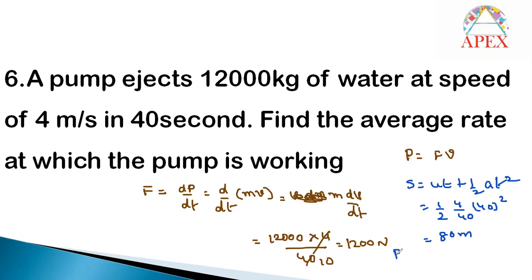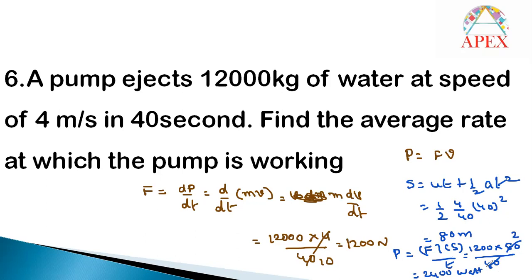Then finally, power is nothing but work by time, that means force into displacement by time. Force we calculated as 1200, displacement was 80, by time was given 40. Then it will be 2 into 1200, which is 2400 watt. And finally, the answer is 2400 watt.